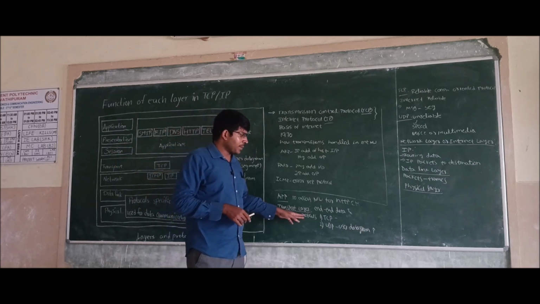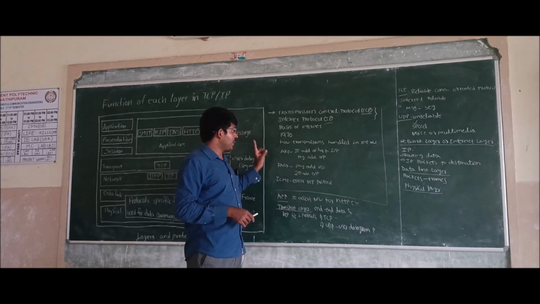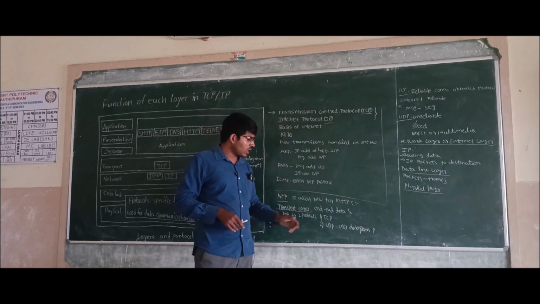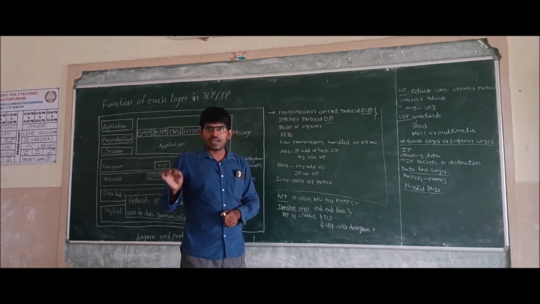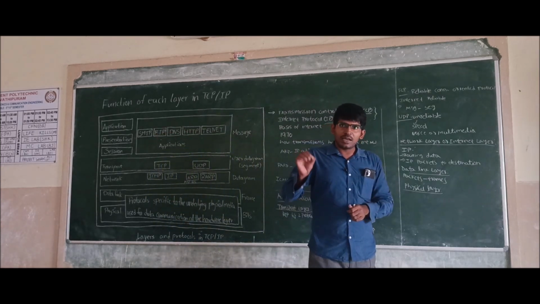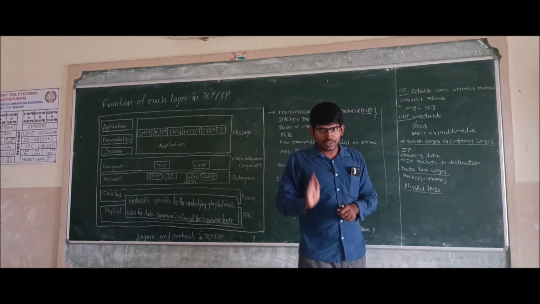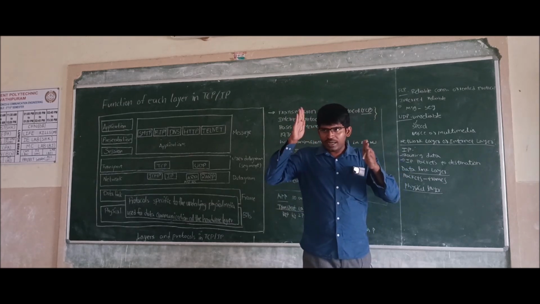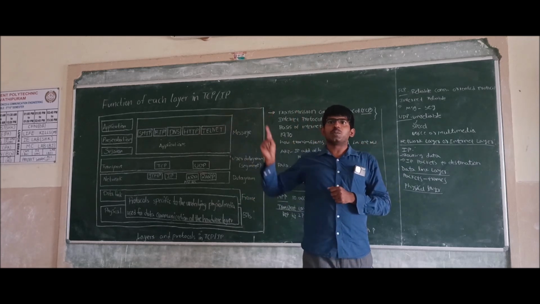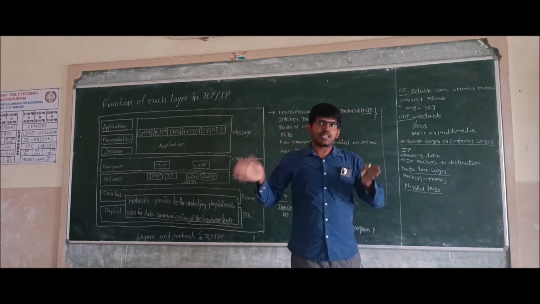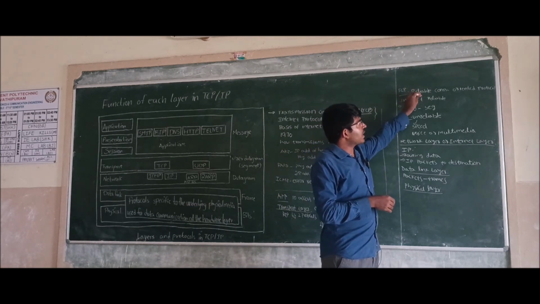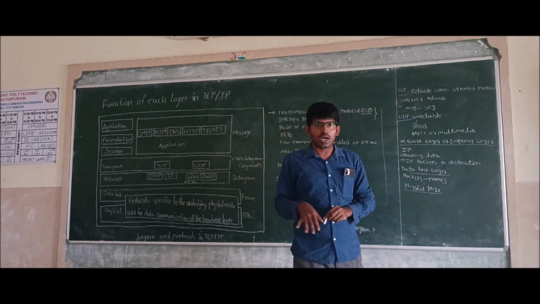The transport layer is represented mainly by two protocols. One is TCP and the second one is UDP. TCP is Transmission Control Protocol and UDP is User Datagram Protocol. TCP is a reliable connection-oriented protocol, meaning the source and the destination should be connected first, and only then will data be transmitted. If there is no connection established, there is no transmission. That's why it is called a reliable connection-oriented protocol.